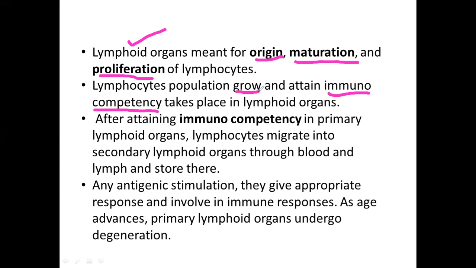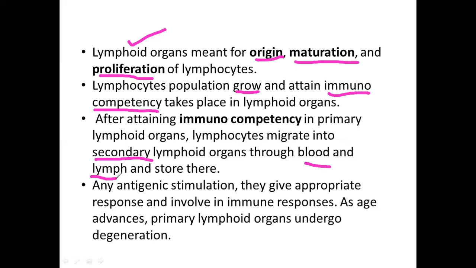After this, the lymphocytes will migrate to the secondary lymphoid organs, either through blood or through lymph. After reaching the secondary lymphoid organs, they will be stored there. So whenever any pathogen or antigen enters our body, the lymphocytes that were stored will start to show their action. So this is about the primary lymphoid organs and secondary lymphoid organs.